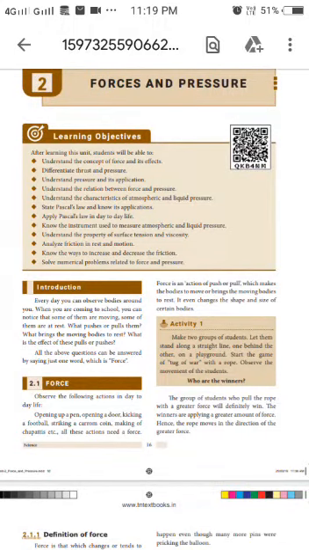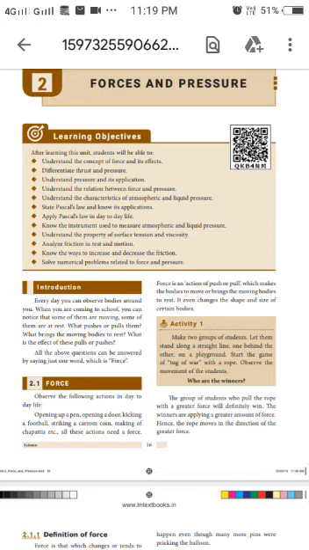Good morning, children. In this video, we are going to learn lesson 2 in science, force and pressure. What is the name of the lesson? Force and pressure. First, we will study about force.